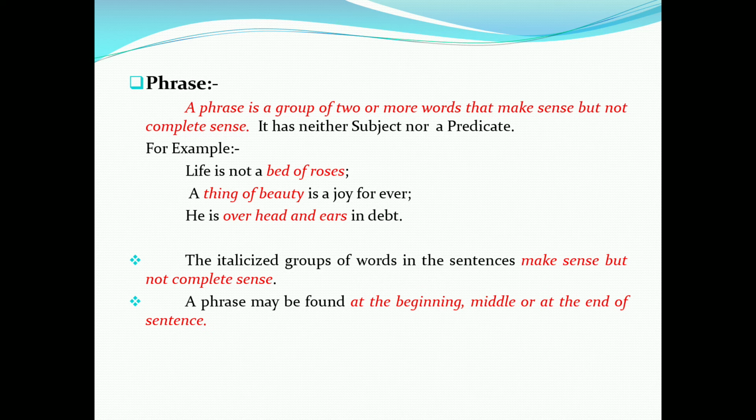Let's take an example. Life is not a bed of roses. Another example, a thing of beauty is a joy forever. Another one is, he is over head and ears in debt. The italicized group of words in the sentences make sense but not complete sense. A phrase may be found at the beginning, middle or at the end of a sentence.